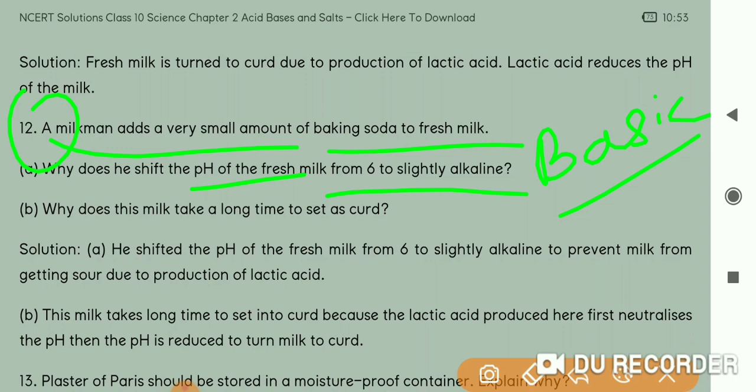See, today suppose he has collected 100 liter of milk, and today his sale was only 60 liter. He has purchased this milk at 30 rupees per liter.